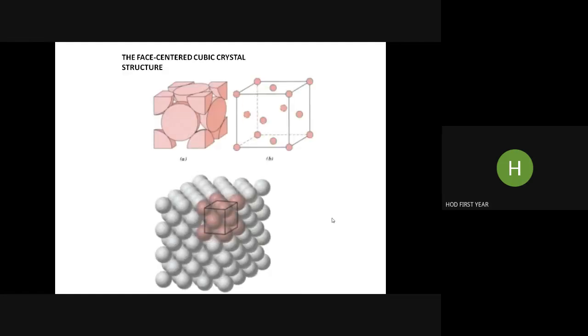The typical crystal structures in the case of engineering materials are the face-centered cubic crystal structure, where you will find an atom at the corner as well as at every face of the cube.